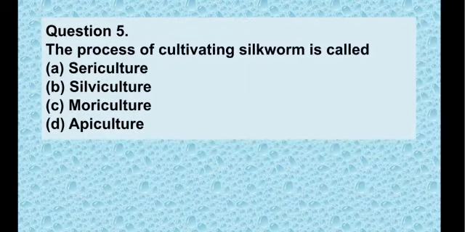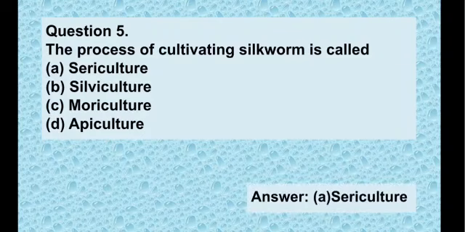Now we have question number 5. The process of cultivating silkworm is called. As I told you in the previous video, this is a very important line, and if you have made the one-liner, you can guess the answer very quickly. Yes, the rearing of the silkworm is called sericulture. So option A is the correct answer. And what is sericulture? Sericulture is the farming of silk for commercial purposes to get silk fiber, right?